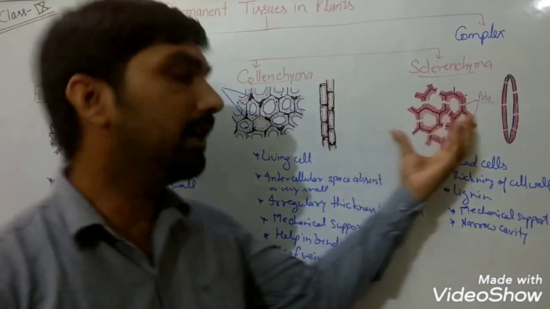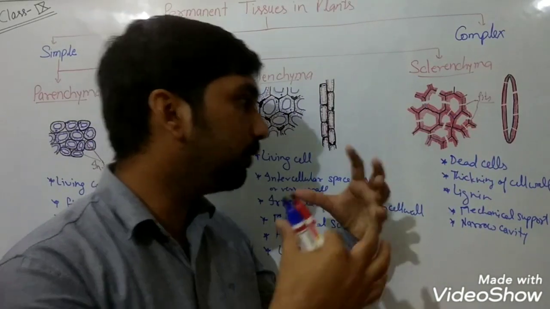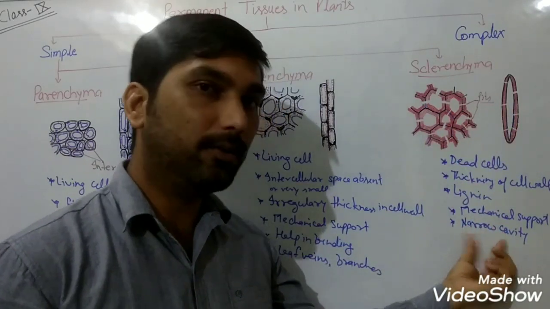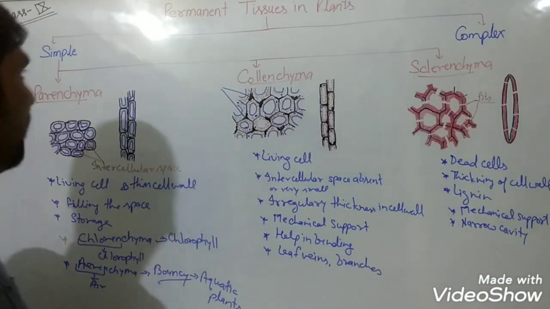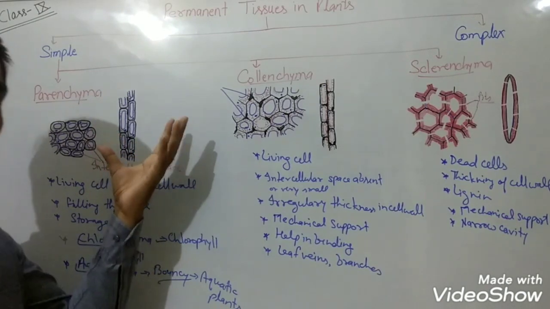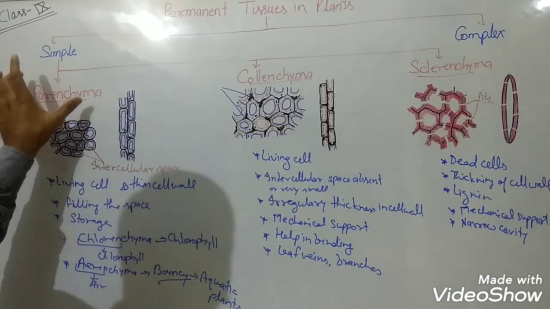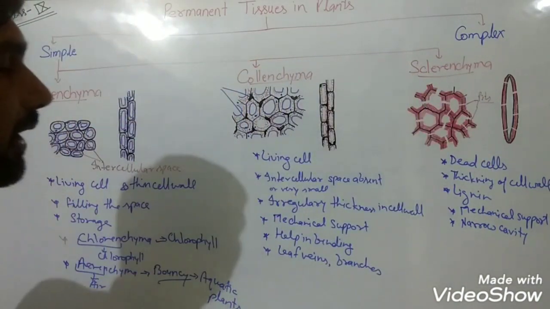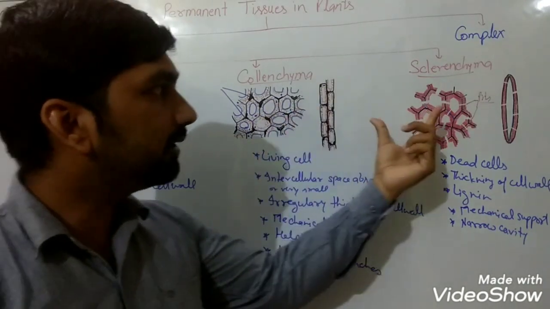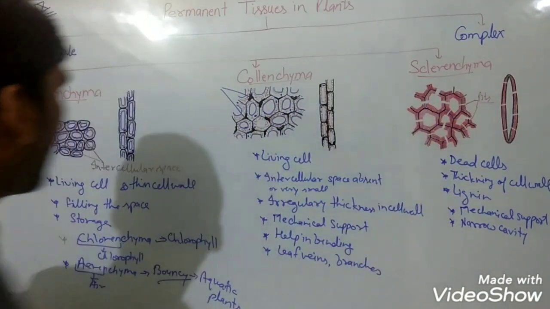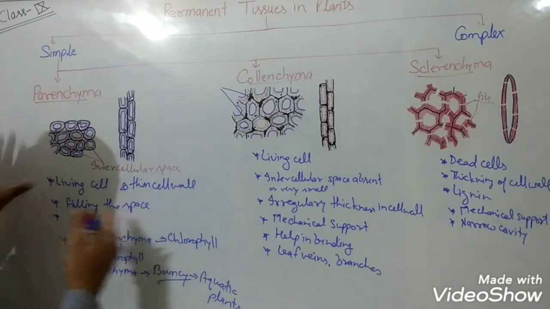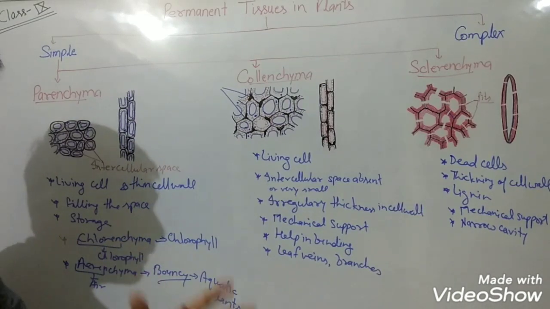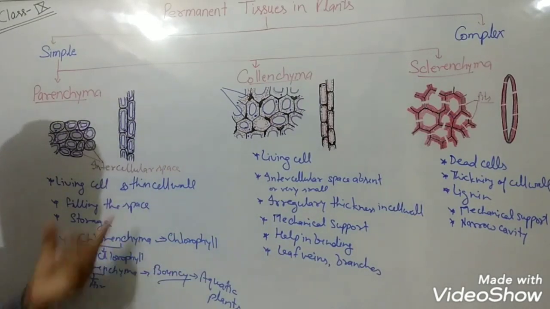As you know, these are dead cells and their cell wall is so thick. That's why the lumen, the cavity, is very narrow. So that was all about the simple permanent tissues, meaning they are of three types: parenchyma, collenchyma, sclerenchyma. Parenchyma and collenchyma are living cells, but sclerenchyma is dead cells. You are observing here, parenchyma is derived from the meristematic cell, so they perform the filling function and storage function.